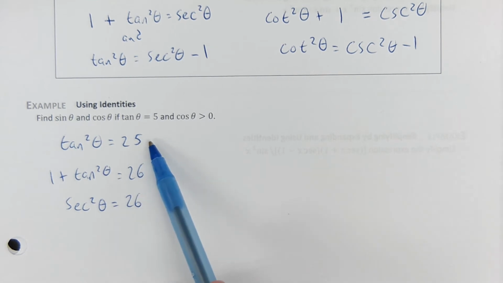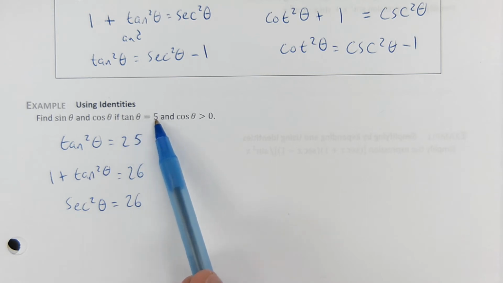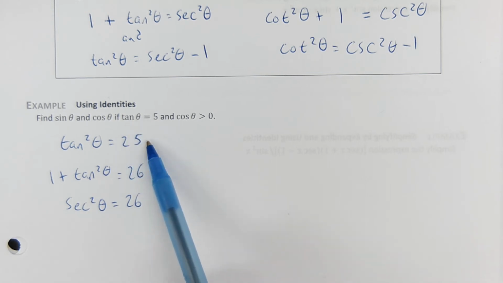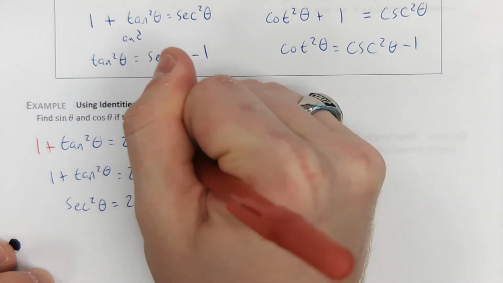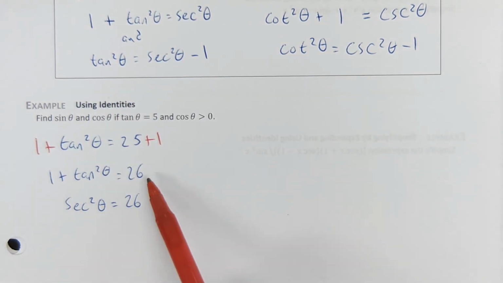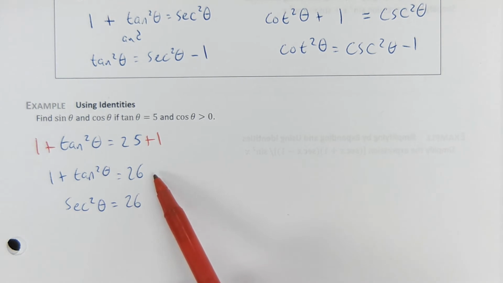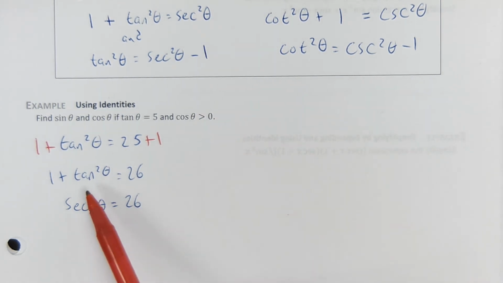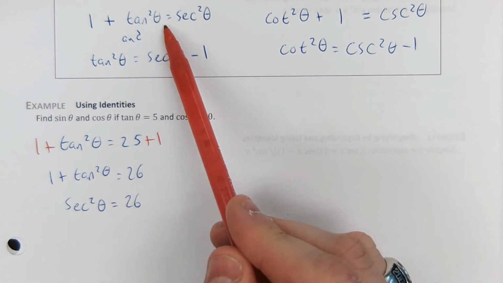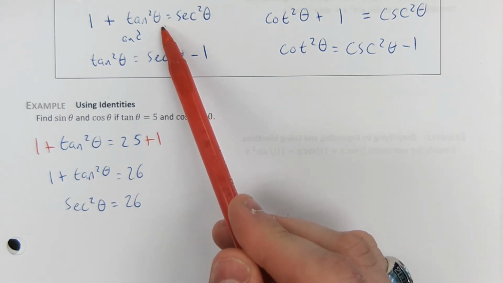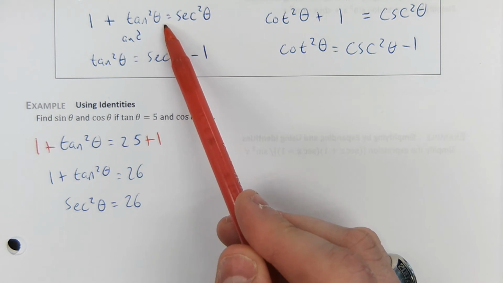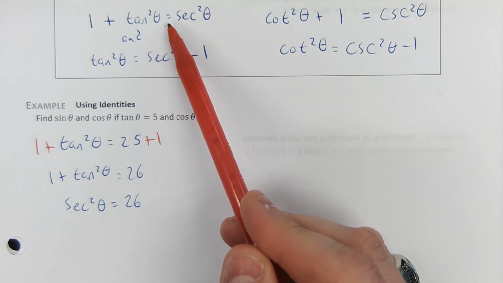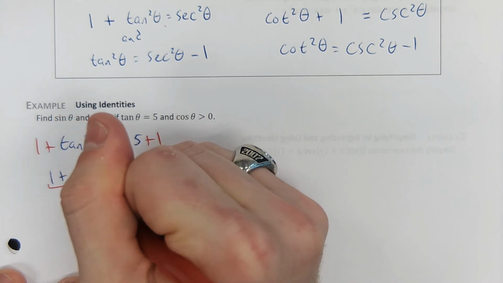Were you cool here? I took this and I squared both sides of it. That's how I got here. And then to get this line, I just added 1 to both sides of this equation. That's how I got to here. And then I see that 1 plus tangent squared theta equals secant squared theta. It's a Pythagorean identity. It's right there. So I replaced this with something it equals.